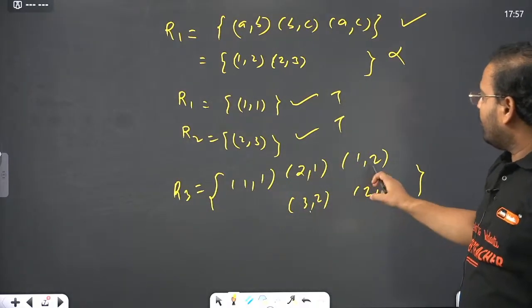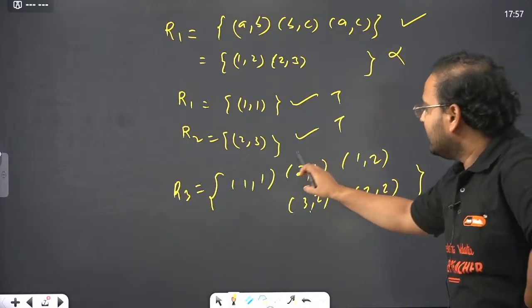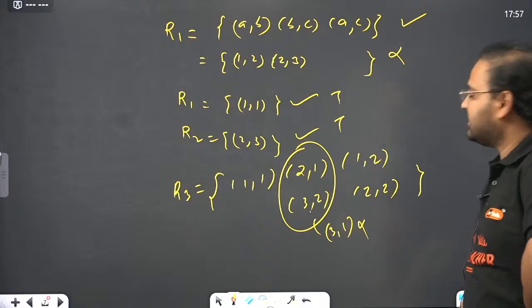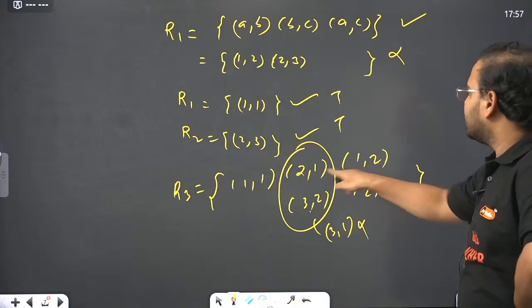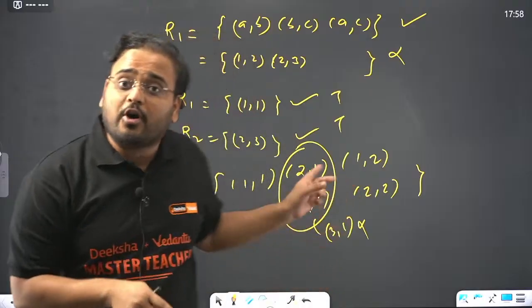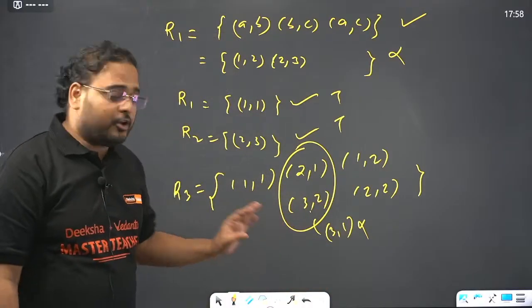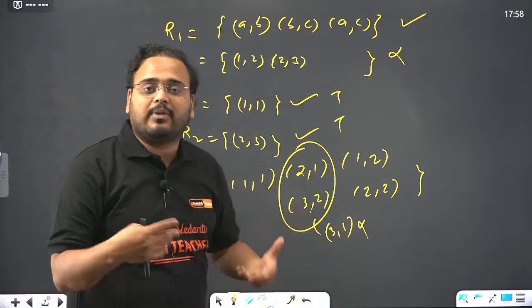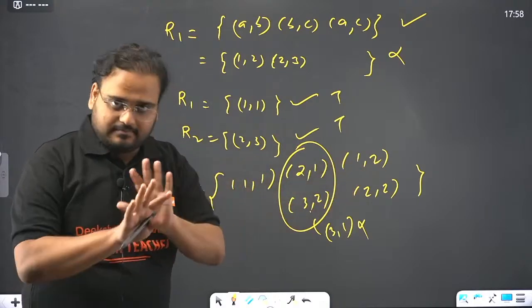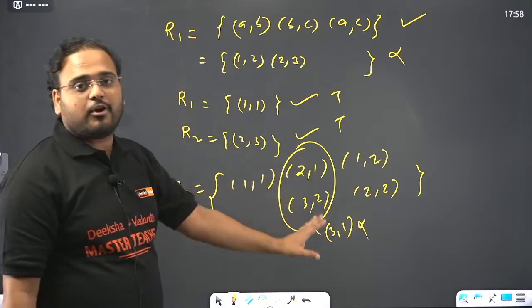If you take (3,2) with (2,1), it becomes (3,1). And from this combination, (3,1) is missing. (3,1) is missing. So try to take combinations over here. You have to find out whether it is true for all elements or not. You cannot say, just because I'm not able to figure it out on my own, that's why it's not transitive. Not the case. You got to find out and check for all the relations.